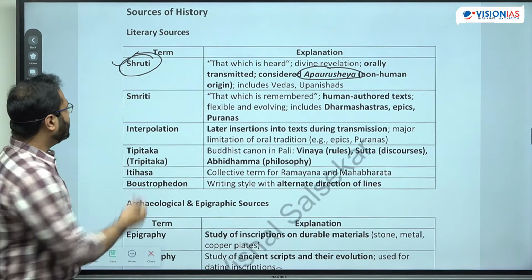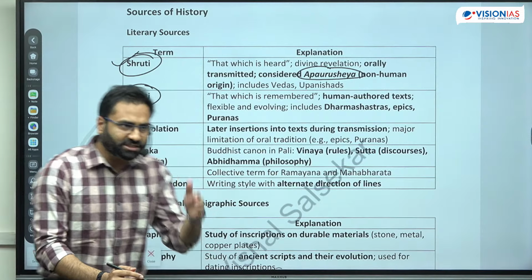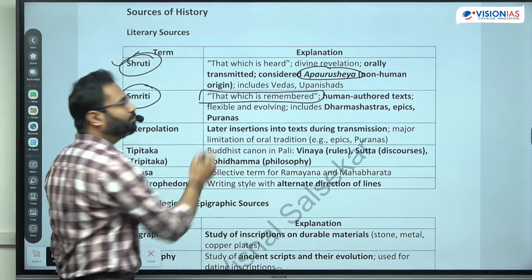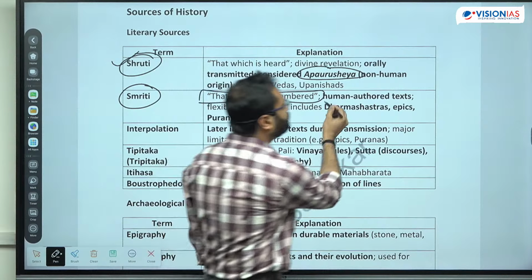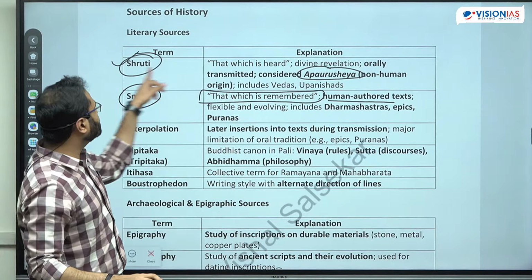Clear? The next term is Smriti. Now what exactly is Smriti? Smriti is basically the follow-up text to that particular thing. So it is what is remembered. Smriti is what you exactly remember, right? So they are the further texts. So in the context of the Vedic literature, these are considered as the Shruti.